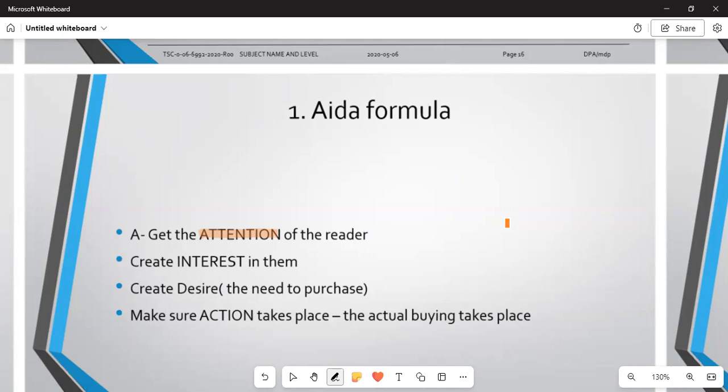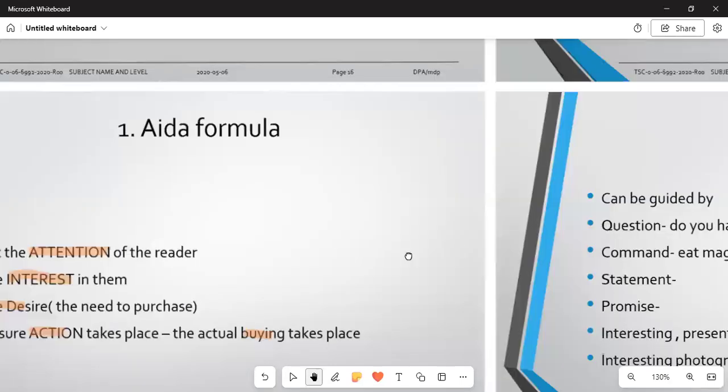And then let us talk about the I. It is create an interest. So there must be an interest in them. It means people must be interested in your product that you are trying to market. And then we talk about the D, create a desire, to purchase the existing product. And then let us talk about the A, make sure the action takes place. There must be an action. And what is the action that takes place? The actual buying of the product, and who is buying? These customers. And that is for 8 marks.